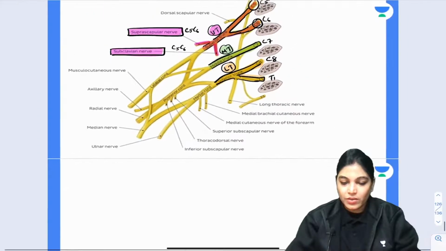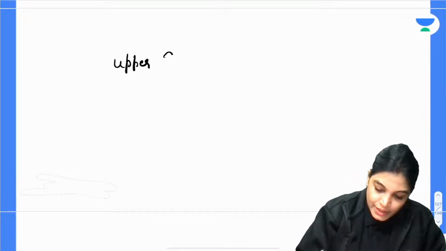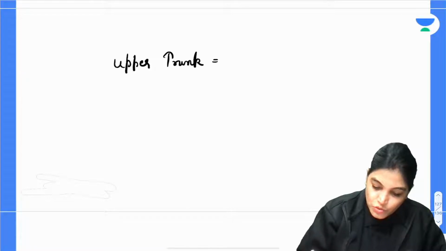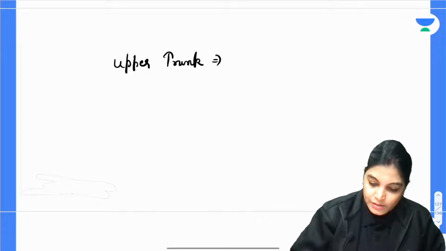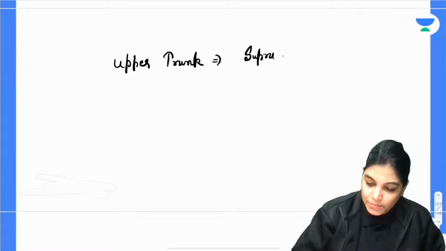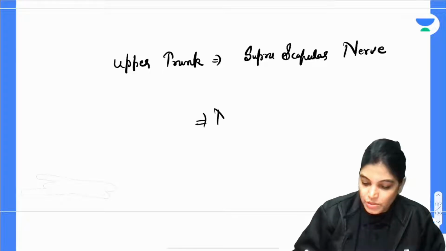If you want, you can write it also. The upper trunk is giving two branches: suprascapular nerve and nerve to subclavius.